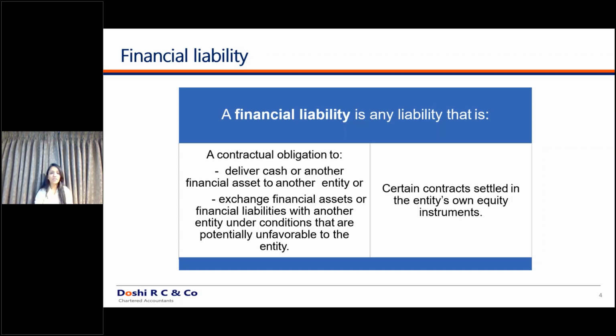So any such kind of derivative instruments, it might be forward contracts, it might be option contracts. Any derivative instrument, if it is in a favorable position, it is a financial asset. If it is in an unfavorable position, then it is a financial liability. So this is about the financial asset and the financial liability. Moving ahead, the next part is we will decide the equity definition, and then we'll come back to this definition, certain contracts settled in entity's own equity instruments. So this standard is complex because it has linking of various terminologies. Unless you understand one particular terminology, you cannot understand what a definition says.